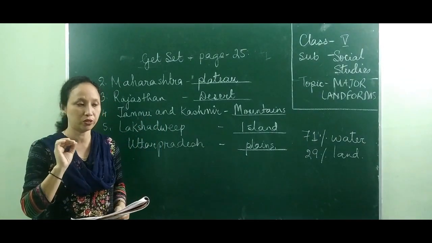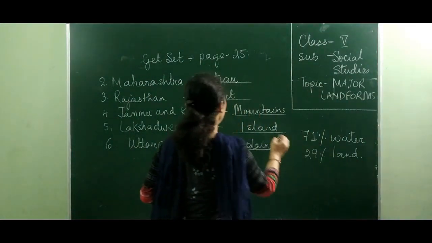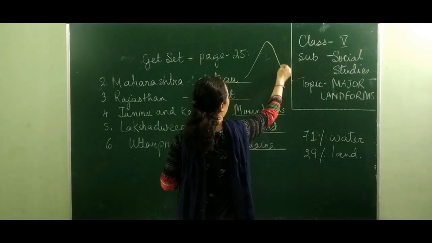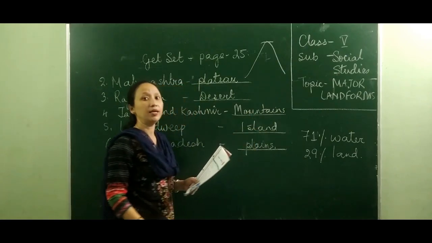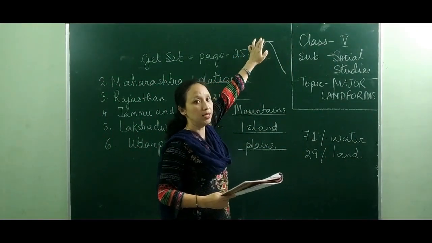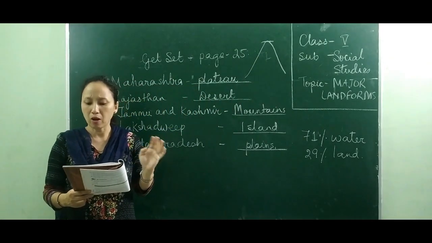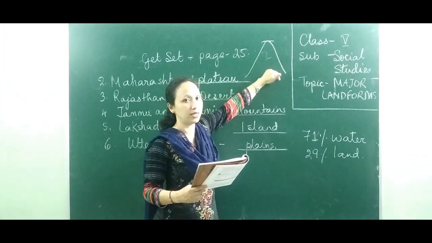If I were to draw it for you, let me try to draw this. For example, if you imagine this is a mountain, this area, the highest point, is called the peak or the summit. That is the place which we refer to as a peak or the summit. Mountain peaks are mostly conical in shape. This shape is called conical.